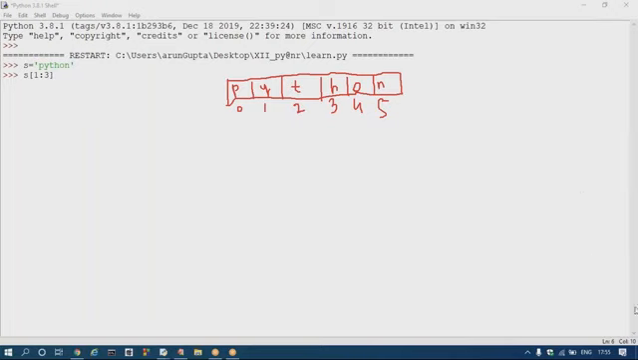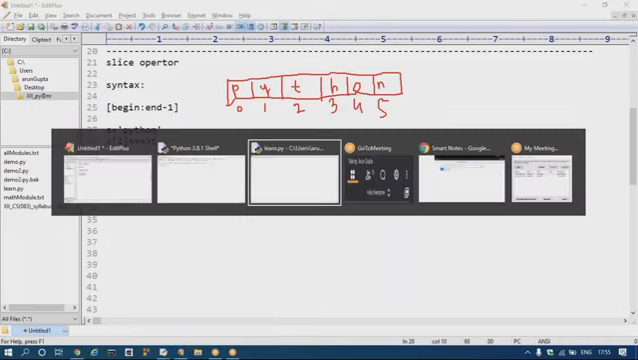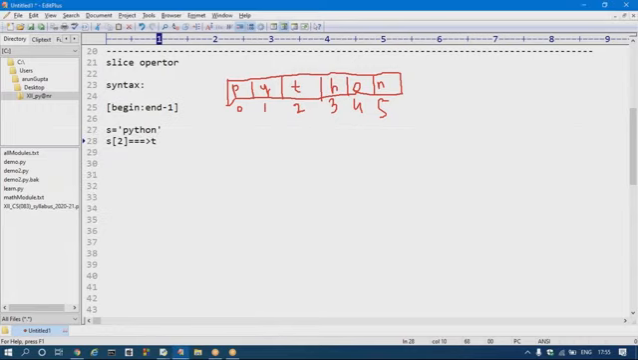Who gave Y and T? Tanuj gave Y and T. After Tanuj, nobody else. Only Tanuj gave the correct answer, because the rule is that it always goes to the end minus 1 index. Where will it go always? End minus 1 index.